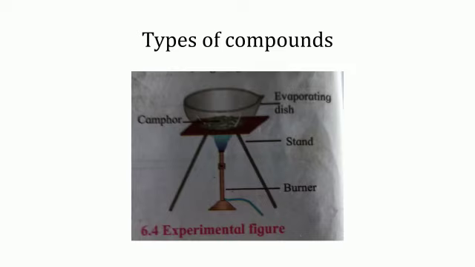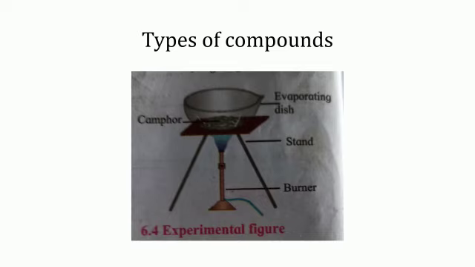Types of compounds. Let us study types of compounds by doing an activity or an experiment. You need an evaporating dish, tripod stand, burner. You also need chemicals like camphor, washing soda, blue vitriol, sugar, glucose and urea. Keep the evaporating dish on the tripod stand.